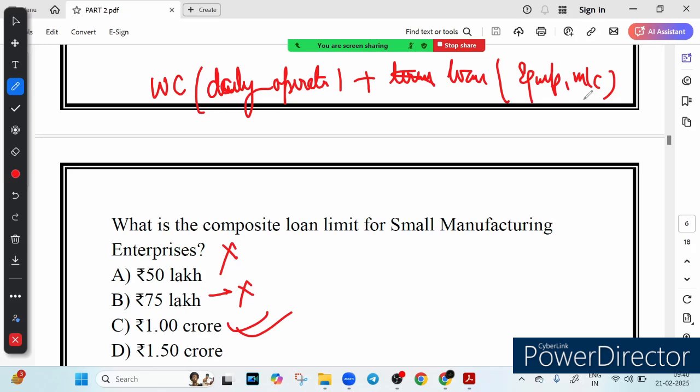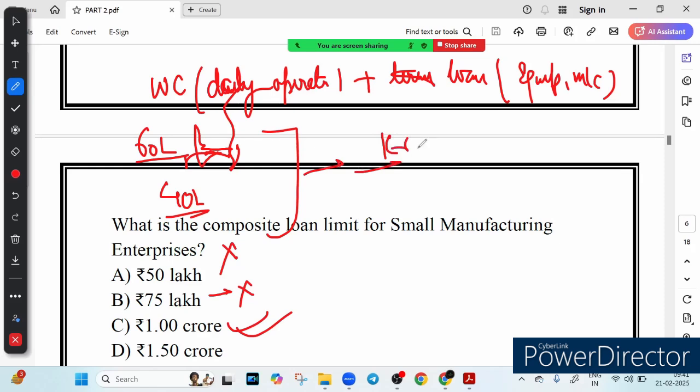So that is why it is called composite, because it contains both the working capital part and the term loan part. For example, if a small manufacturing unit wants to buy new machinery worth 60 lakh, that is a term loan, because they want to buy new machinery, and this is part of their term loan. And this manufacturing unit also needs 40 lakh for raw material and daily expense, that is working capital. So the total loan needed is how much? 1 crore, right? So it falls within the composite loan limit, you should remember it.